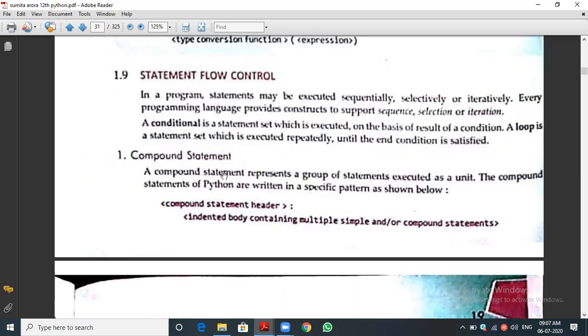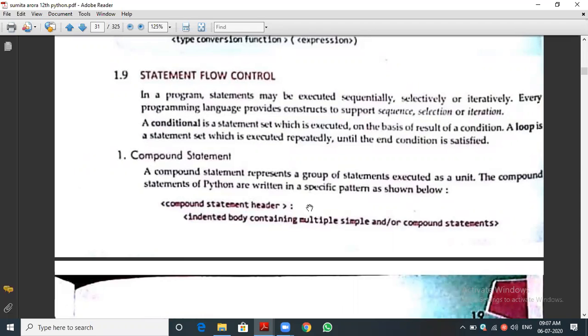Okay, first one, compound statement. As you know, any block of statements is called a compound statement. For example, the if condition: we give the if condition, then the body of the if condition, so we give the colon. The entire statement is called a suite or block. That is called a compound statement. If condition, function definitions, these are all called compound statements.